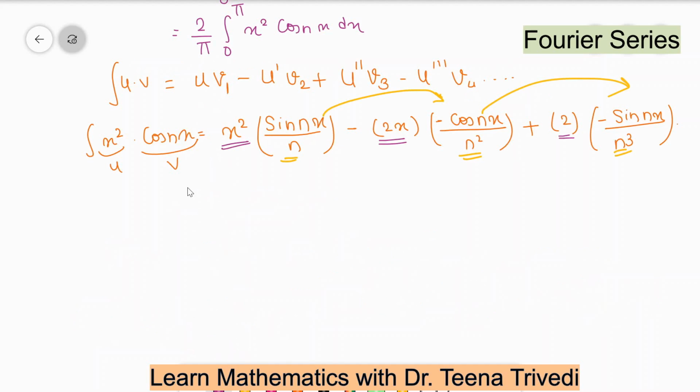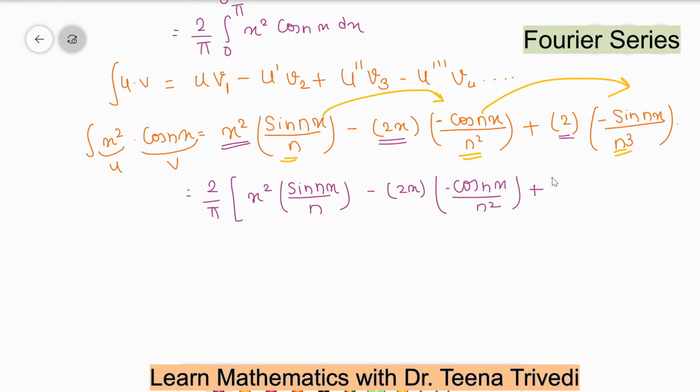So now we will solve this part, 2 upon pi and the integration of this part: x square sine nx divided by n, minus 2x times minus cos nx divided by n square, plus 2 times minus sine nx divided by n cube.